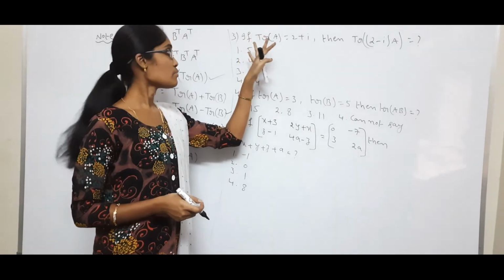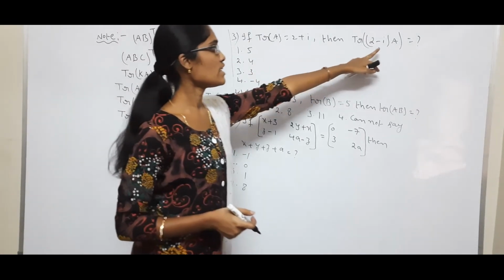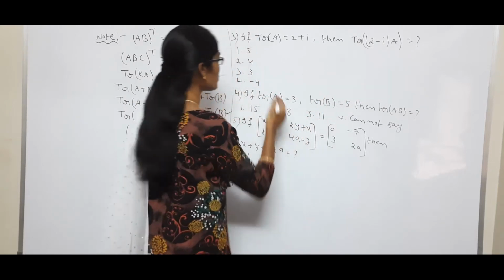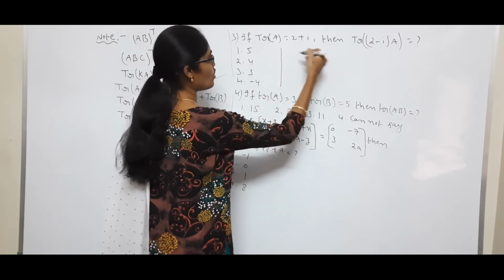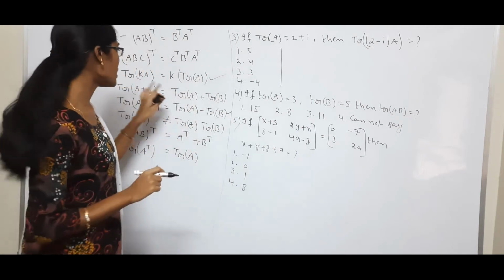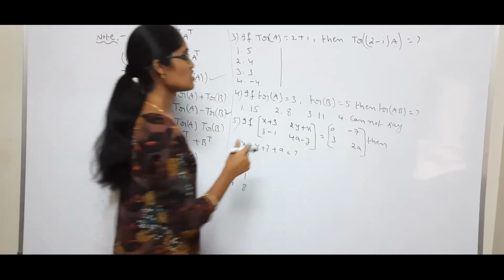See the next question, ma. If trace of A is equal to 2 plus i, then trace of (2 minus i) into A is equal to? What is the value? See here, see the solution. Options are 5, 4, 3, minus 4. Okay, so how to solve this? Trace of (2 minus i) into A is in the form of trace of K into A, so that is equal to K into trace of A. So this is the formula.